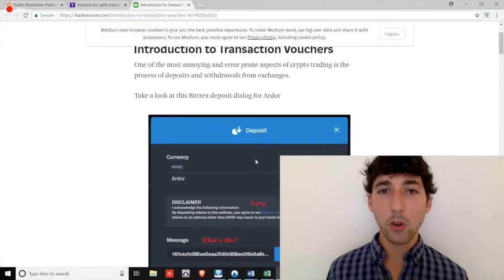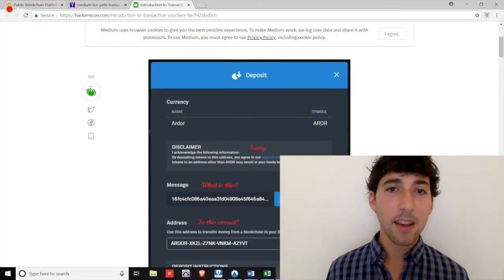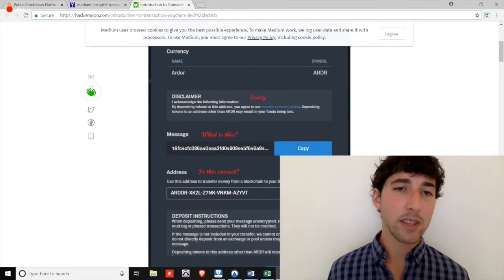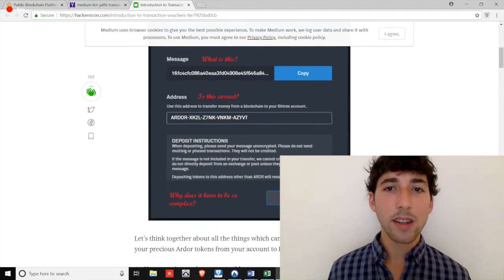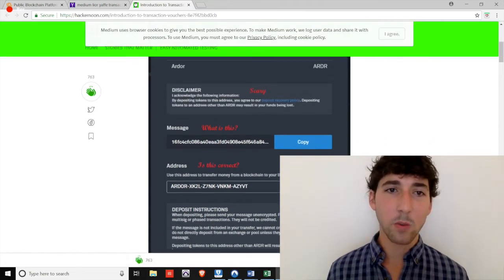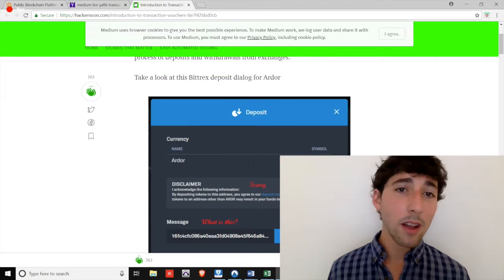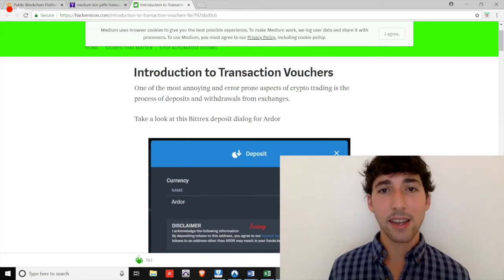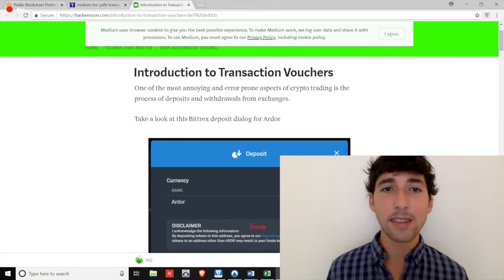If you've ever withdrawn funds from a cryptocurrency exchange, you know the process is risky. Many times, you need to include randomly generated messages from the exchange alongside your receiving address. This has resulted in the loss of thousands of dollars worth of cryptocurrency because people are people. Human error exists, and sometimes we copy and paste the wrong receiving addresses or messages.